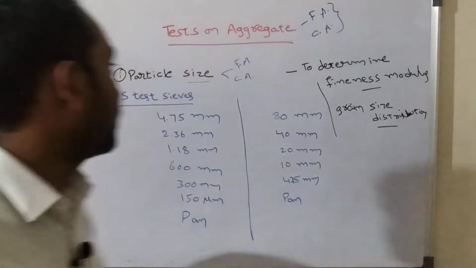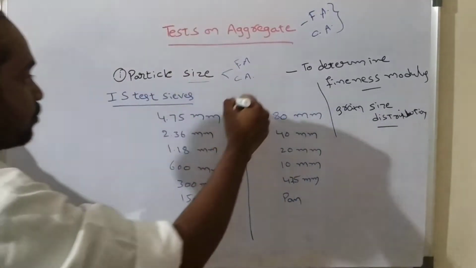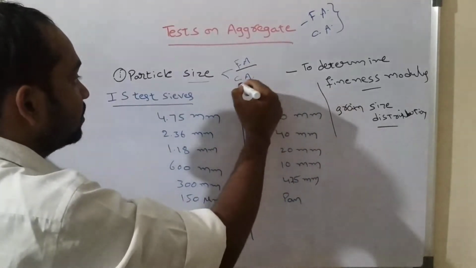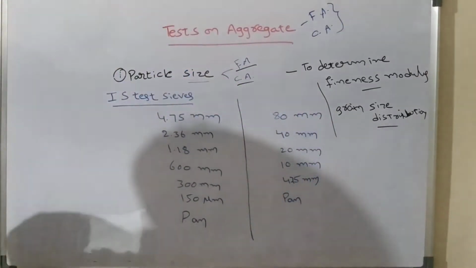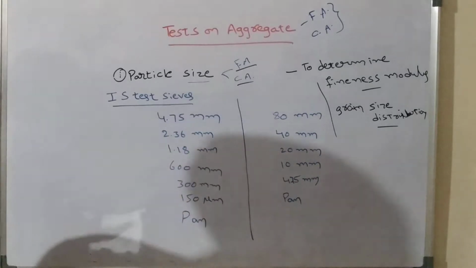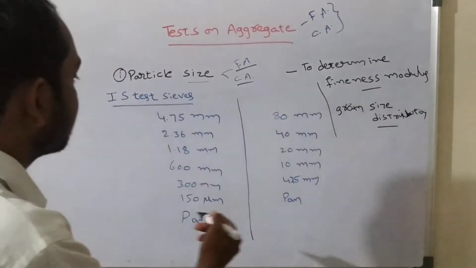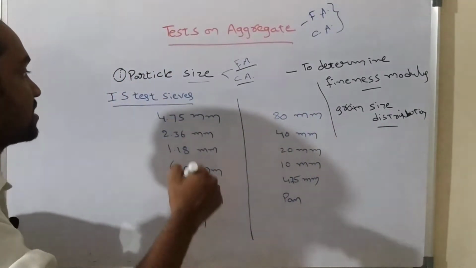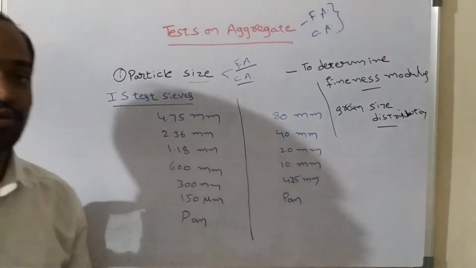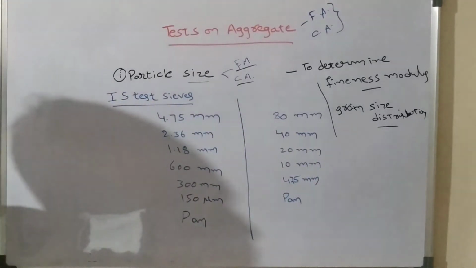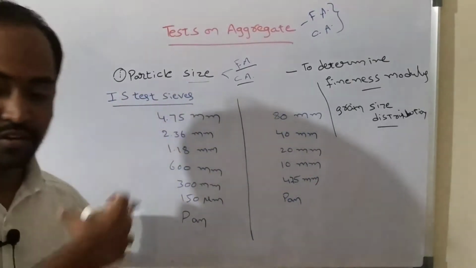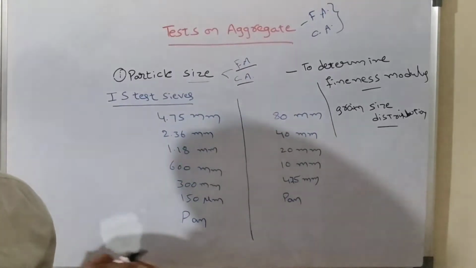So the particle size test we must conduct on both fine aggregate and coarse aggregate. Understand? So the particles whose size is greater than 4.75 mm are considered as coarse aggregates, and the particles whose size is less than 4.75 mm are considered as fine aggregate, especially in concrete.